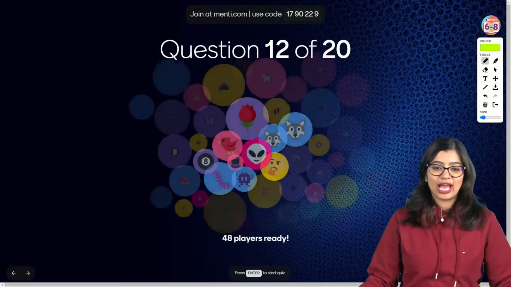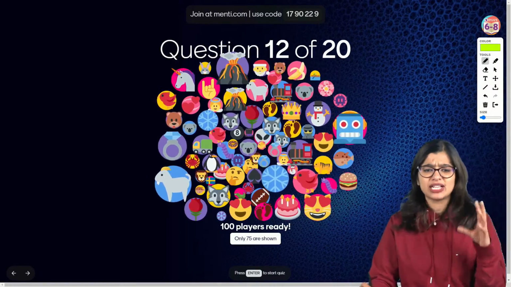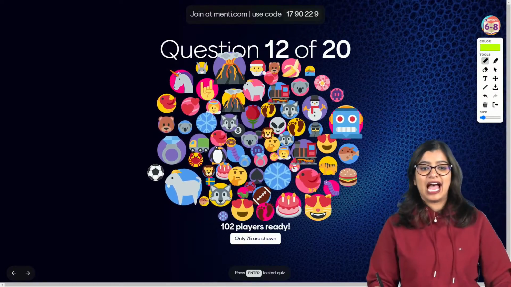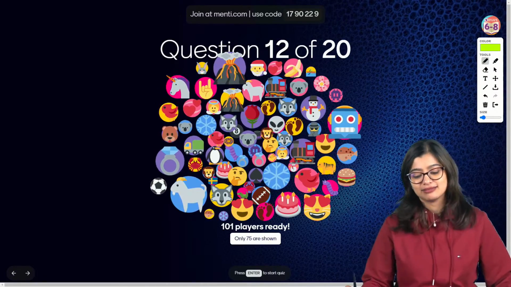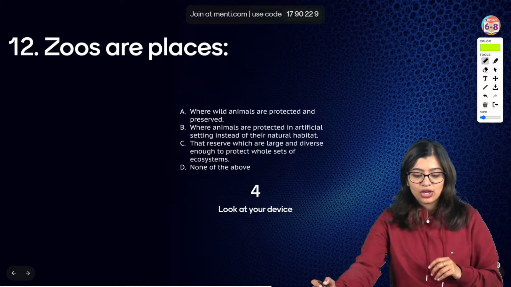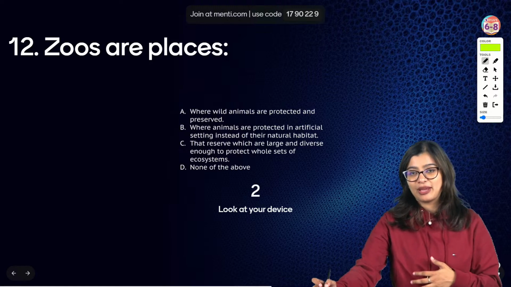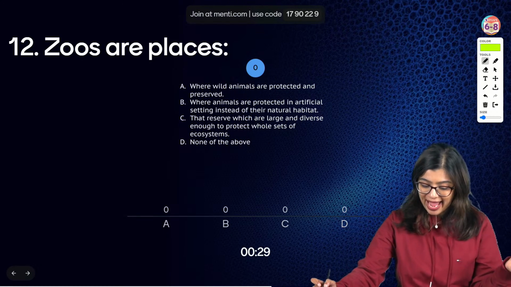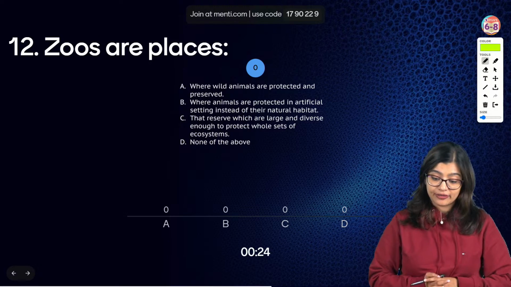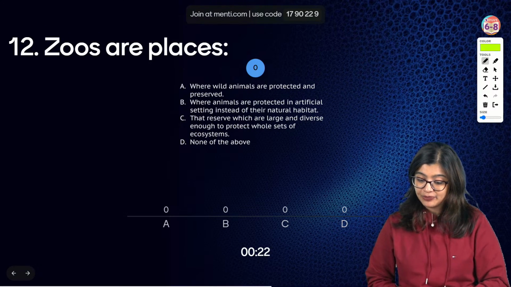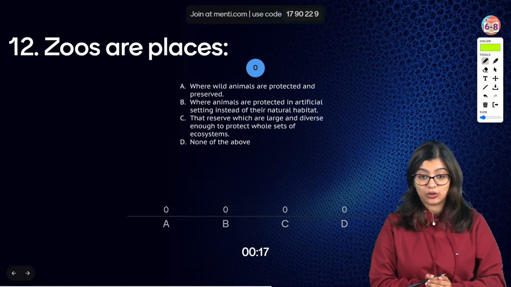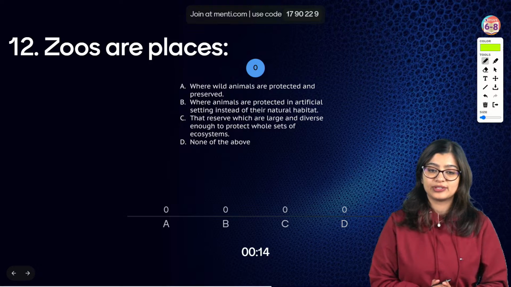Okay. Shall we look at the next one? I'll explain. Divya, I've explained budding. I just explained budding to you. Hurry makes mistakes. Nice. I like how it's rhyming. Question number 12, everybody, on our screens now, right? Zoos are places where wild animals are protected and preserved, where animals are protected in an artificial setting instead of their natural habitat. The reserves, which are large and diverse enough to protect a whole set of ecosystems, or is it none of the above?